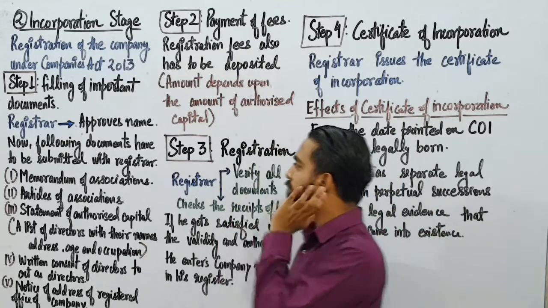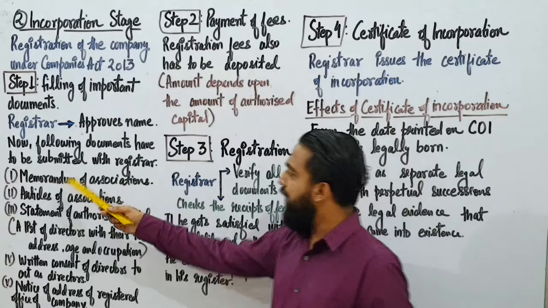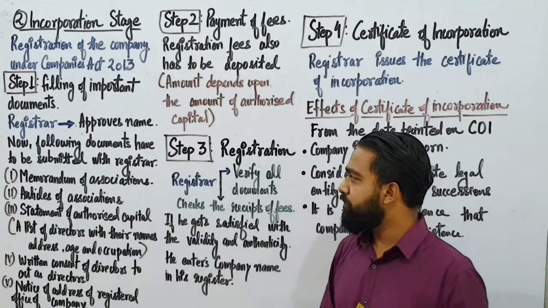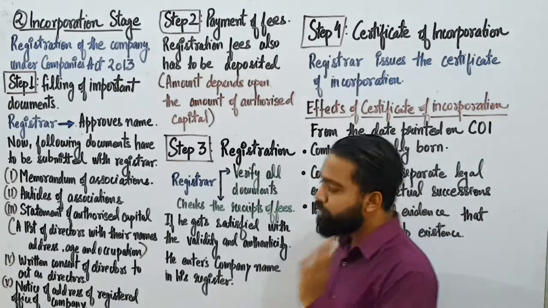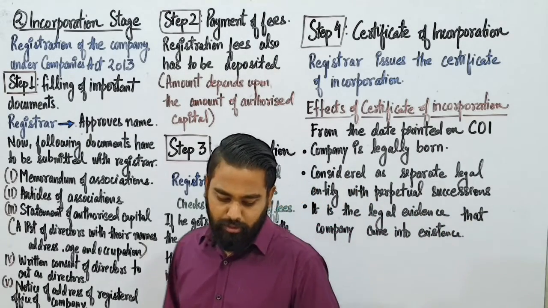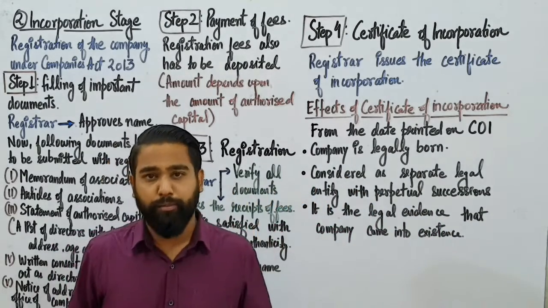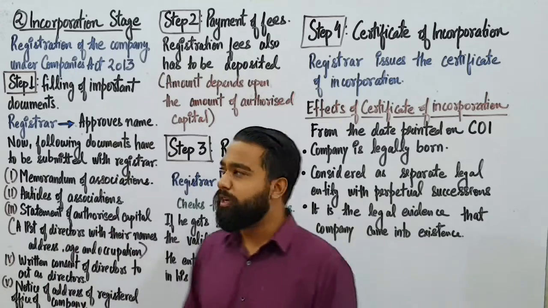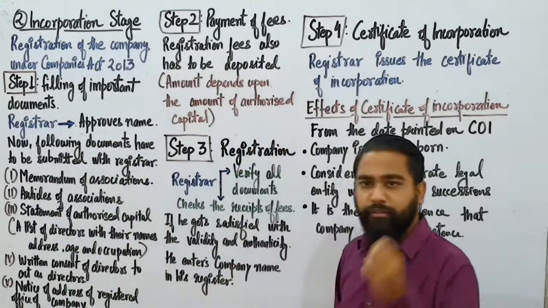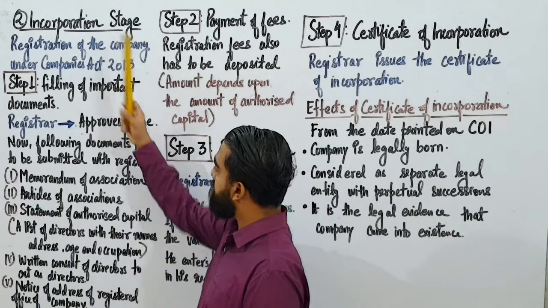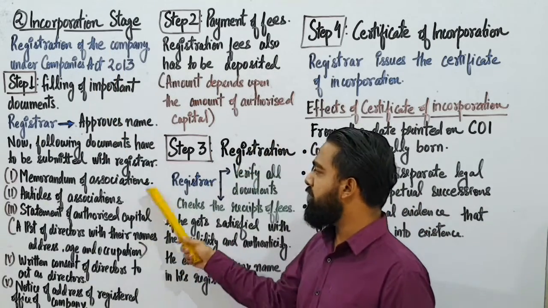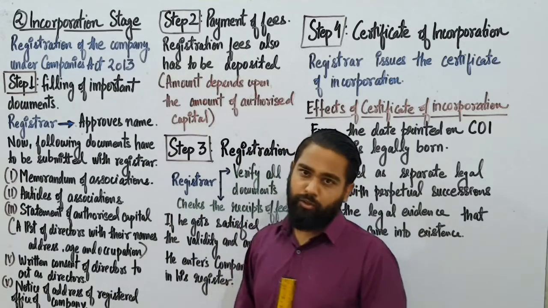The registrar approves the name. Now, the following documents have to be submitted to the registrar. If the registrar approves your name, suppose you have given some name and he approves that, then after the approval of the name, there are a few documents which are very much required for the incorporation of a company. The first one is the memorandum of association.